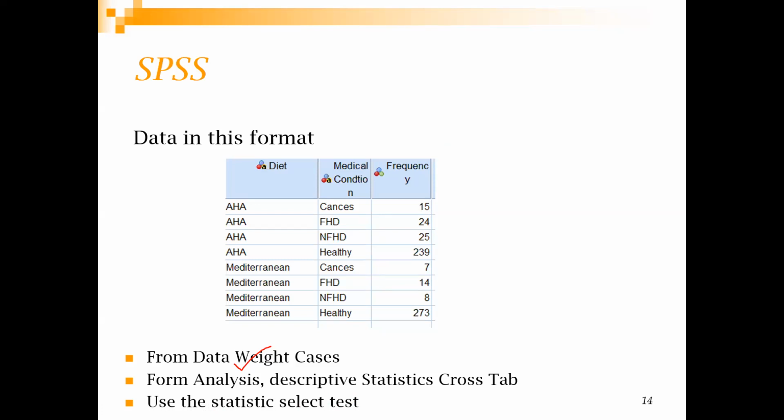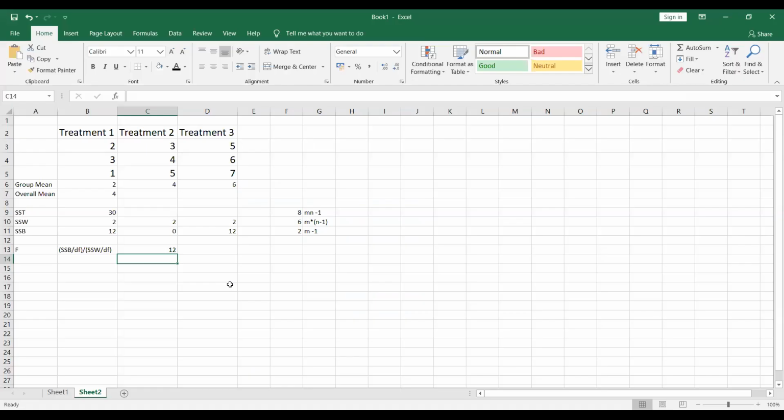Sir, for the chi-square test, is SPSS interpretation not required? Yes, it is required. See, for all the tests, you are going to set up the null hypothesis and the alternative hypothesis, then calculate your statistic value and find out your degrees of freedom.